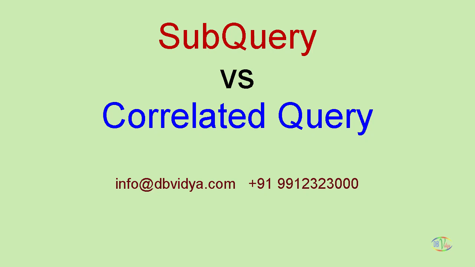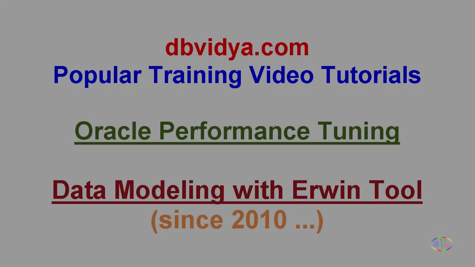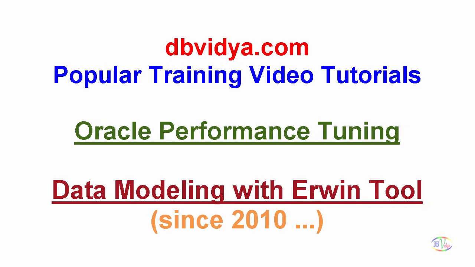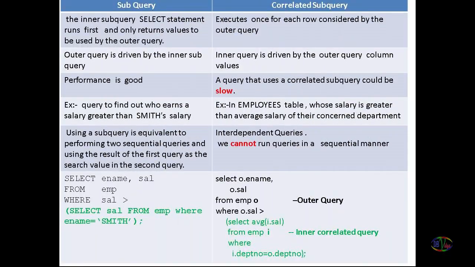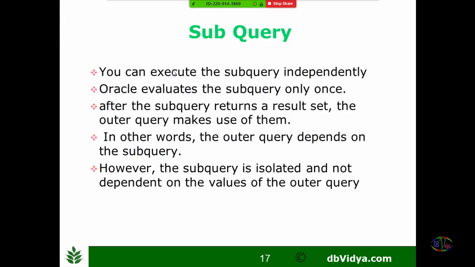Let us understand what the differences are between subquery and correlated subquery. In this session, we try to discuss the listed differences in detail. In case of a subquery, it is executed independent of the outer query or main query.